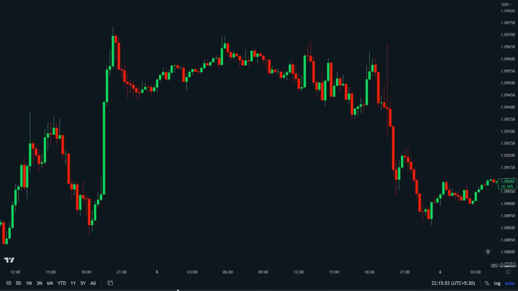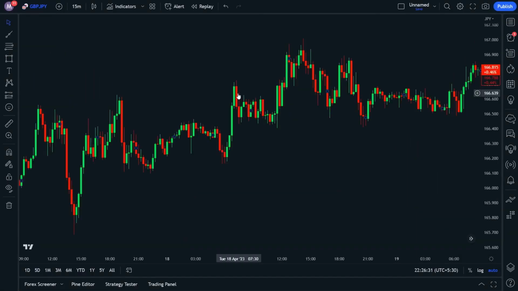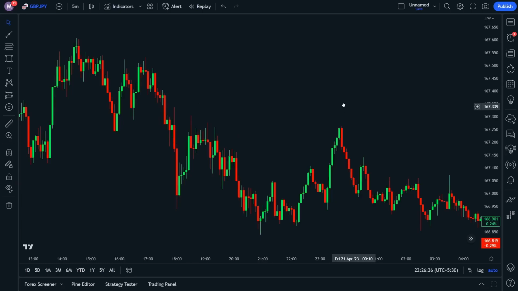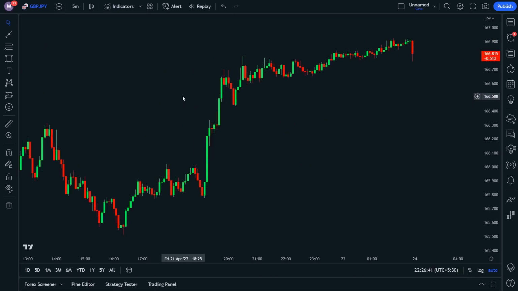Now, let's get started. First, we'll head over to TradingView.com and select the GBP-JPY currency pair. I'll set my time frame to 5 minutes, but remember that this strategy can be used on all time frames and still be profitable. So, get ready to take notes and let's dive into this powerful trading strategy.